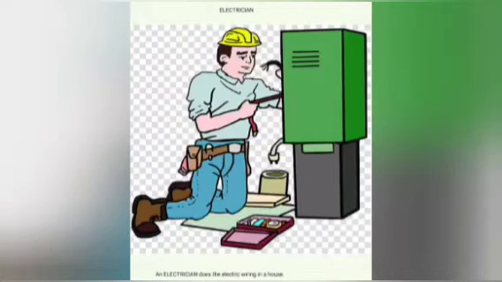He does the electric wiring in a house and fixes various electrical appliances like water heaters, fans, lights, and air conditioners. So this is the work of an electrician. Are you clear now? Yes, children.